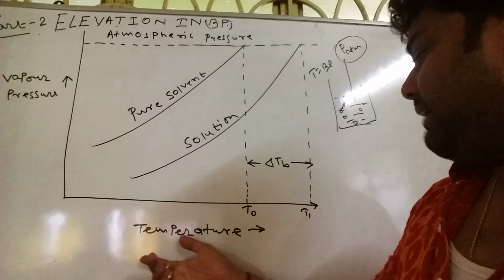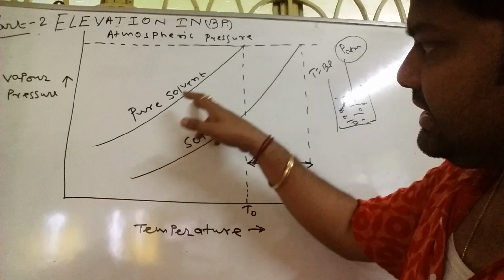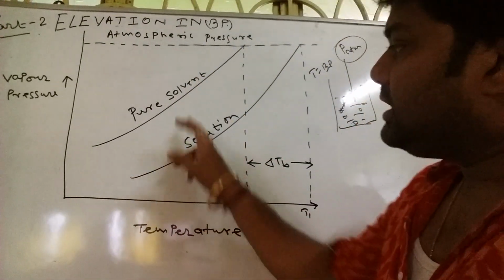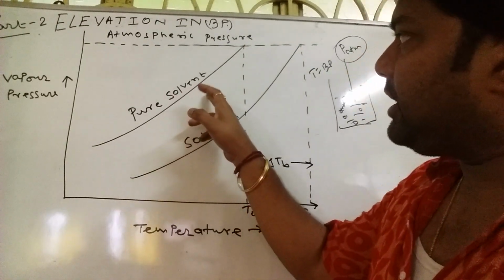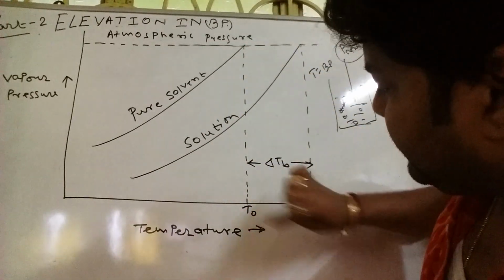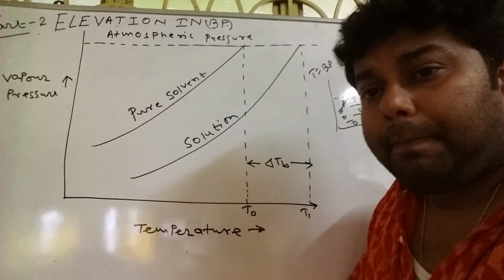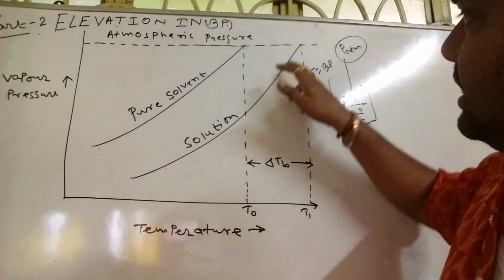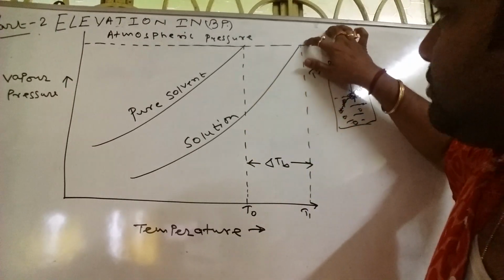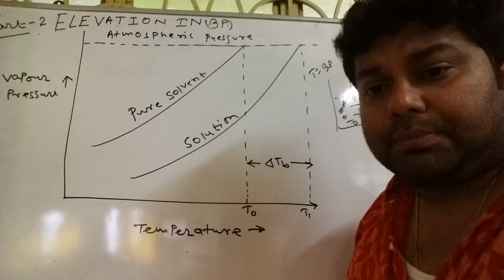In the x-axis we have temperature, and you see in the pure solvent the vapor pressure is increasing, and at this temperature the pure solvent's vapor pressure becomes equal to the atmospheric pressure. So what can we call this corresponding temperature T0? It is the boiling point of the pure solvent indeed. For the solution, this is the point at which the vapor pressure of the solution becomes equal to the atmospheric pressure, and this temperature must be T1.